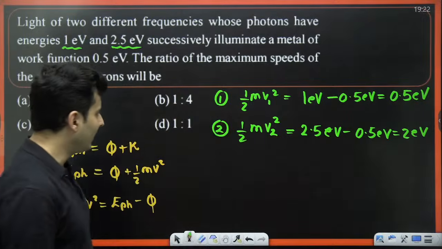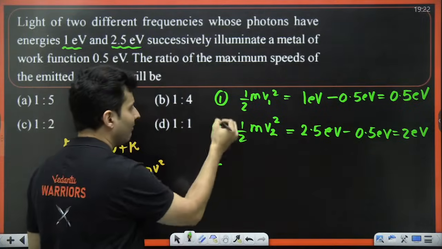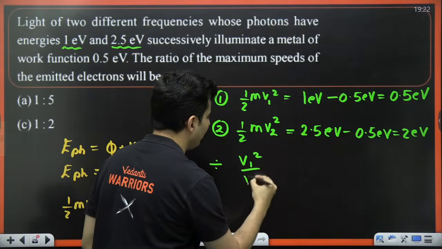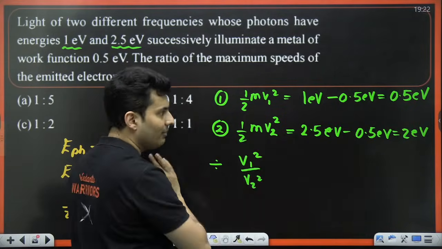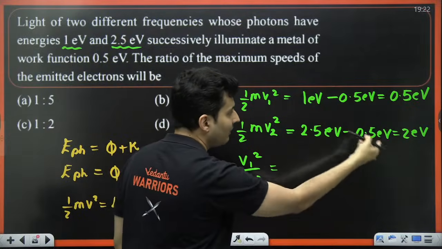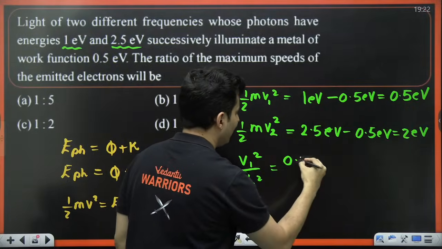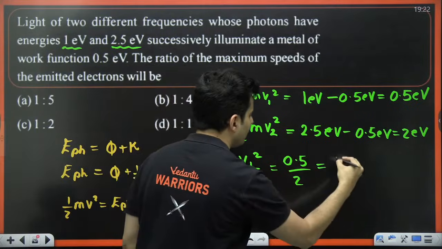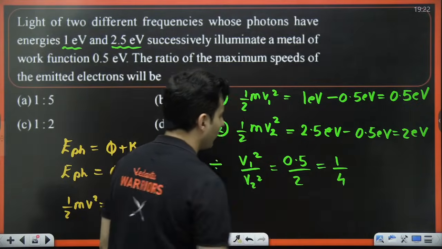What do I do next? Just divide 1 and 2. v1 square by v2 square, because half m cancels. Here 0.5 divided by 2, electron volt will cancel. So this will become 1 by 4.